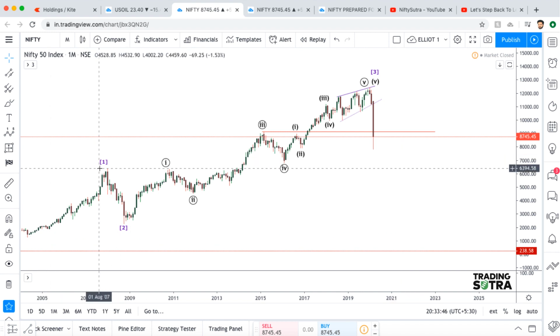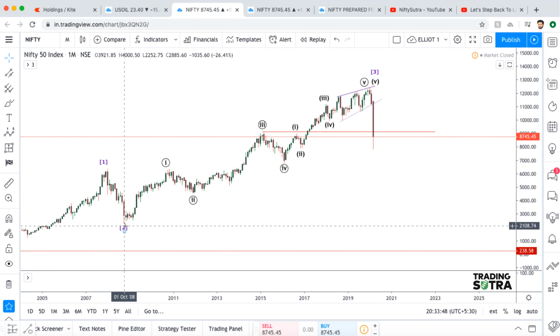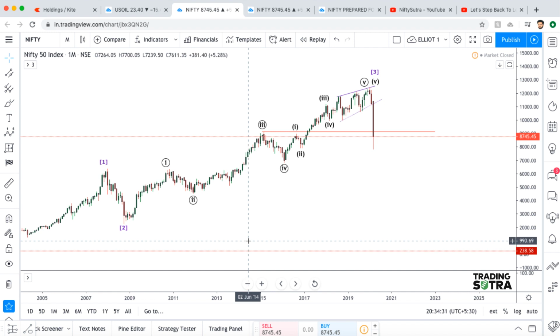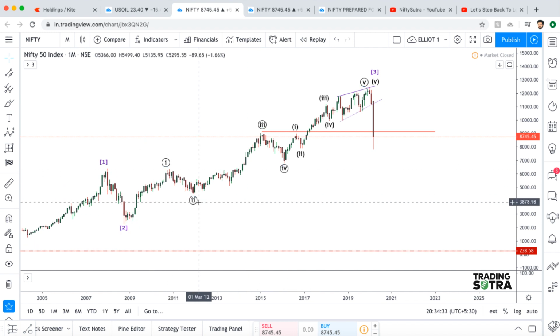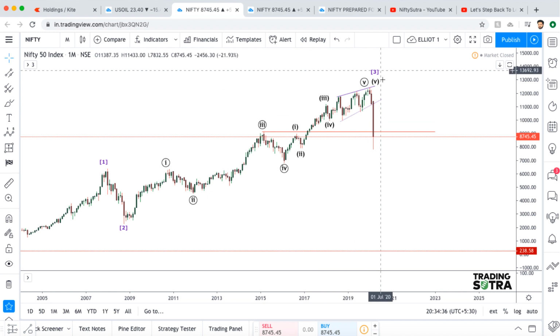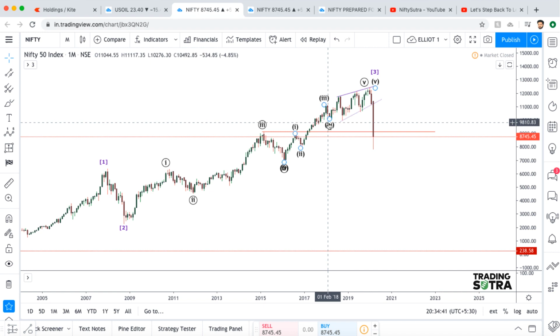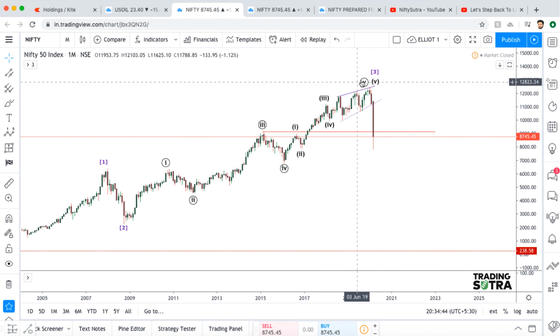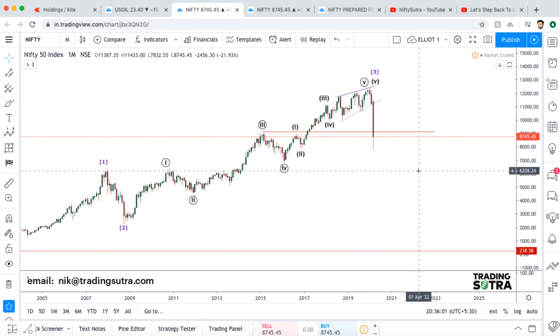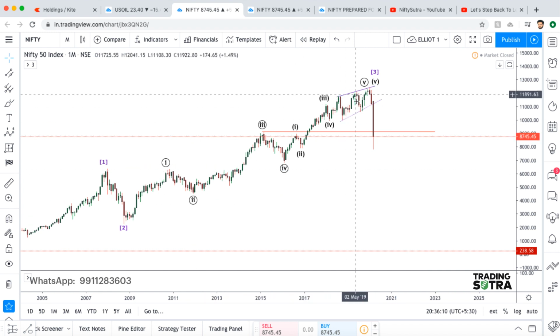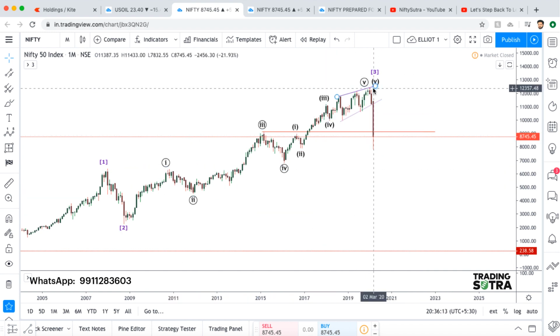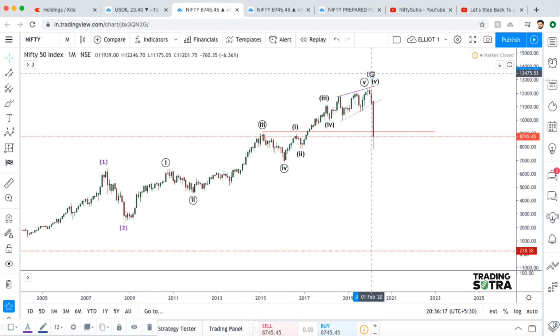So guys, if I say this level is a wave 1 and this is a wave 2, the wave 3 should be the strongest and the largest wave, comprising a 5 wave structure in the lower degree. In the lower degree, we see this as wave 1, wave 2, wave 3, wave 4 and an extended wave 5, comprising a 5 wave structure of wave 1, wave 2, wave 3, wave 4 and a wave 5 as the ending diagonal. The ending diagonal indicates the exhaustion of a trend, and this was the indication of this long-term trend. We can say that the third wave has been completed here.